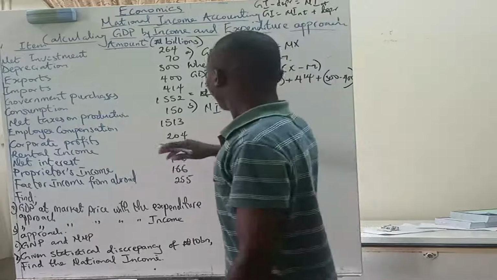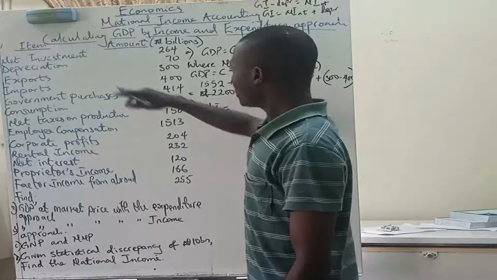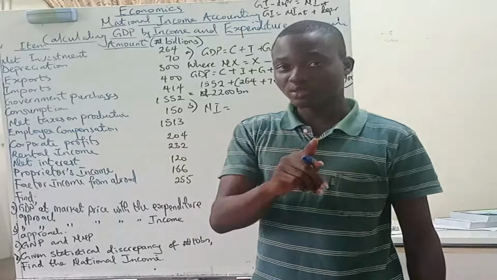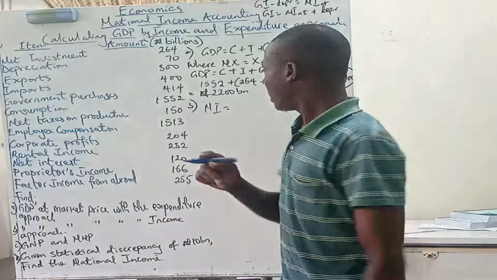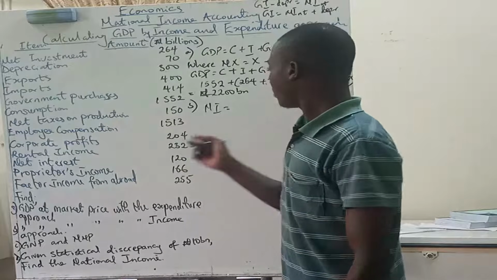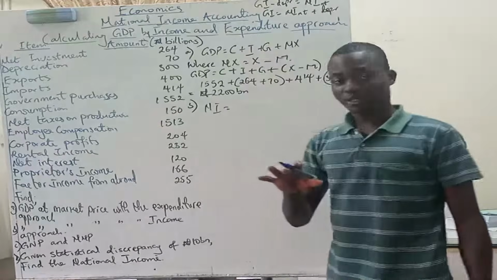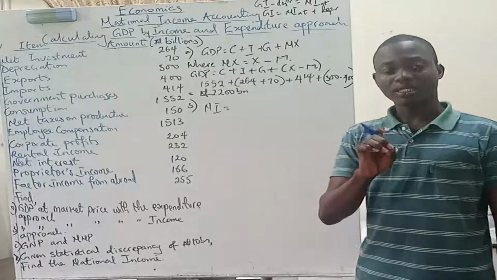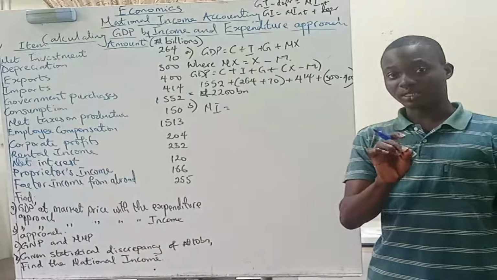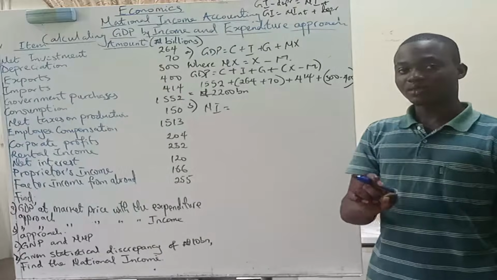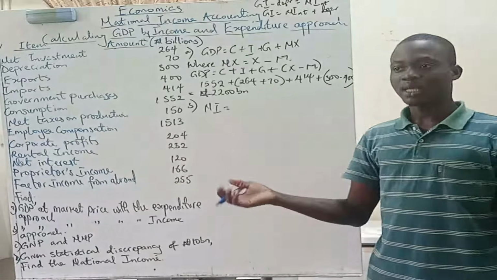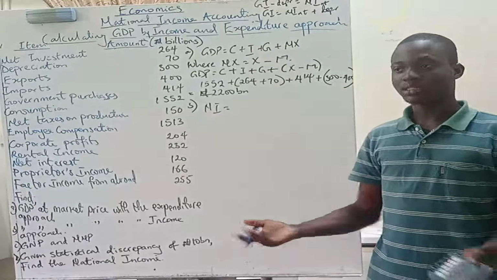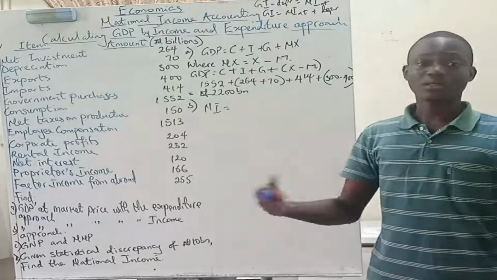National income. The difference between national income and net national product is statistical discrepancy. Net national product is everything that an economy owns minus the depreciation that occurs in the country.